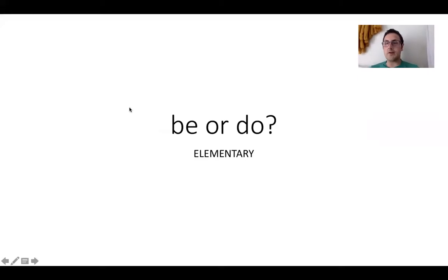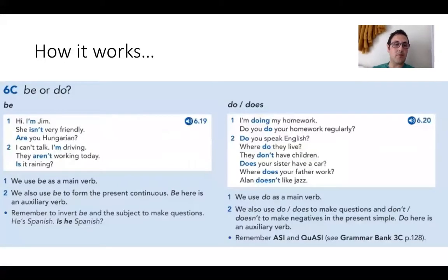So, be or do, and this is appropriate for elementary level. So we have be or do. The first example here is like I am Jim. She isn't friendly. Are you Hungarian? Now in this case we use be as the main verb, the principal verb. So I am hungry. I am happy. I am from Ireland. Like this. That's the first way you use the verb to be as a principal verb.